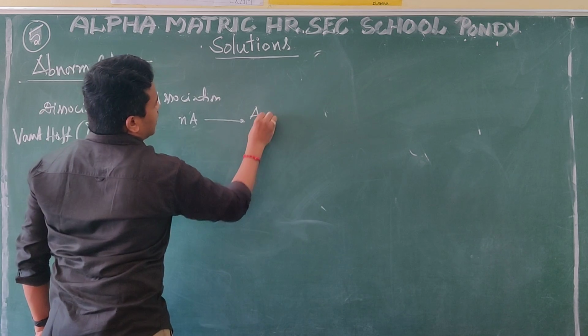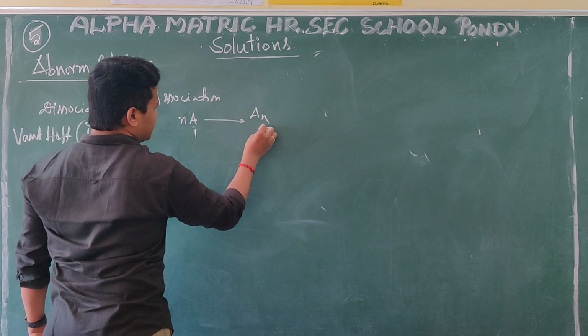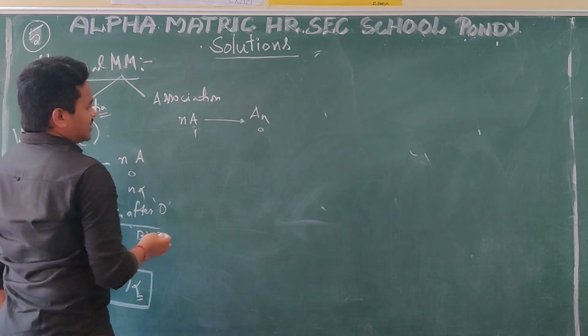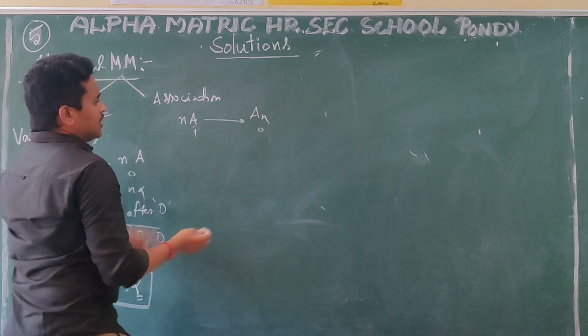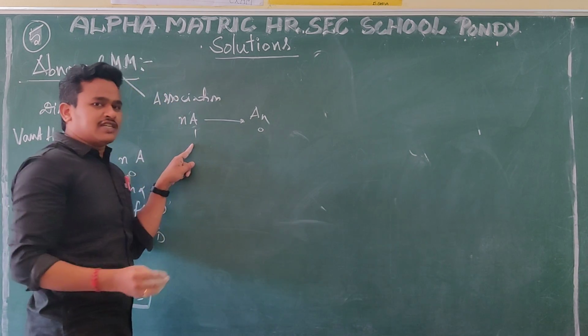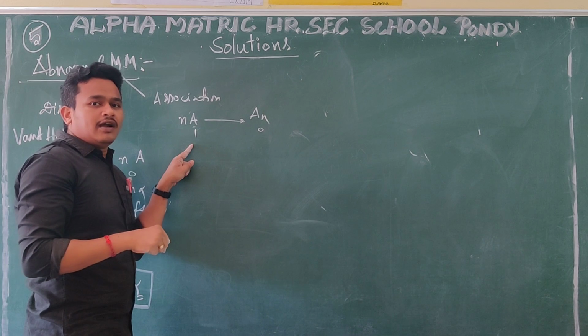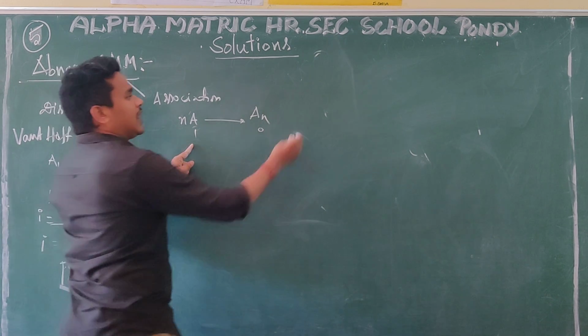What they become? They become 1. That means initially 1 I am taking. It will become initially 1. Nothing is there. For example, see everybody, see here. Here 100, I am talking about dimerization. Dimerization is 2 becomes 1. Trimerization is 3 becomes 1. Tetramerization is 4 becomes 1. I am talking about dimerization.